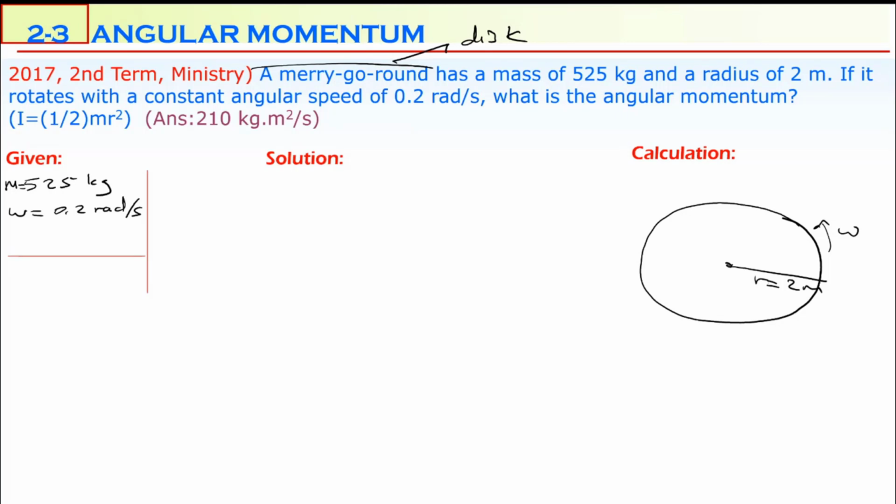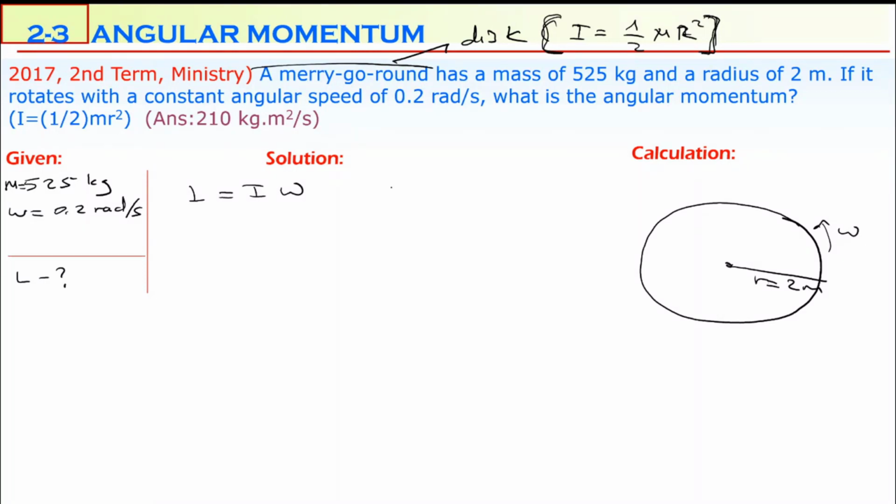What is the angular momentum? Calculate the angular momentum of this merry-go-round. We know angular momentum is calculated by I times omega. So omega is given, but I is not. The moment of inertia for a disk is 1 over 2 mr squared. We'll learn about this table, and also this is given in the exam. They generally give moment of inertia equations in the exam.